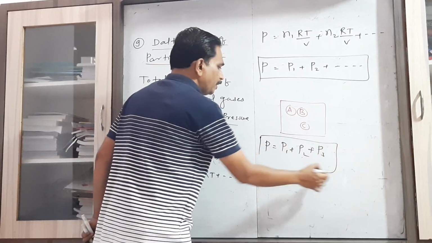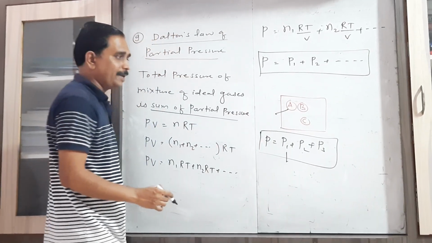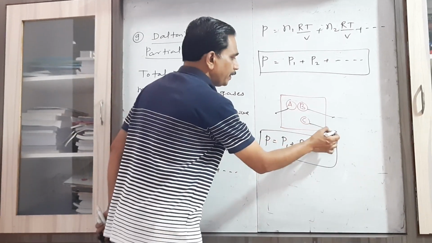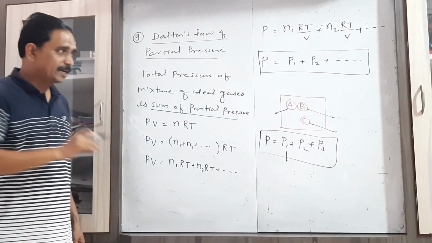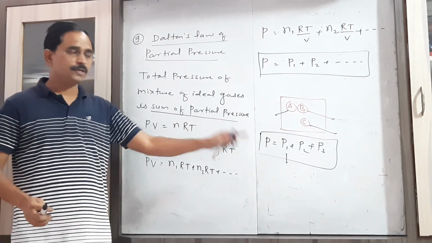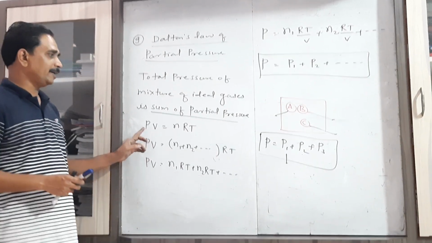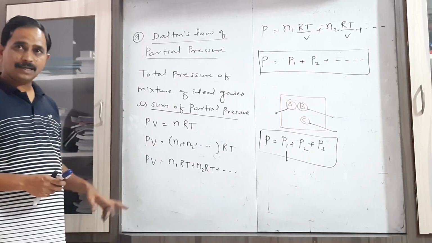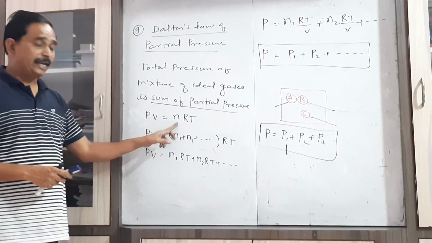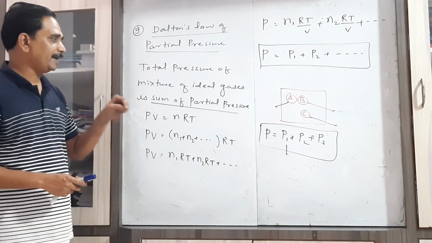So here it means P1, P2 and P3. P1 is the pressure exerted by the first gas, that is the gas A. P2 is the pressure exerted by the second gas, that is B. P3 is the pressure exerted by the third gas. If we consider only 3 gases in the mixture, we write here P equal to P1 plus P2 plus P3. If we consider n gases, then generally we write the ideal gas equation as PV equal to nRT, just as we derived it. Here n is the total number of moles of the gases present in that mixture.